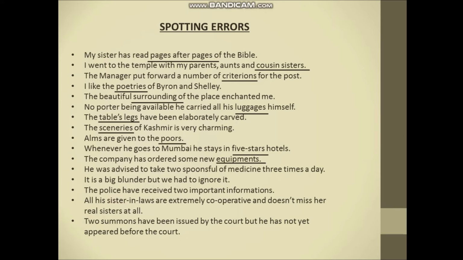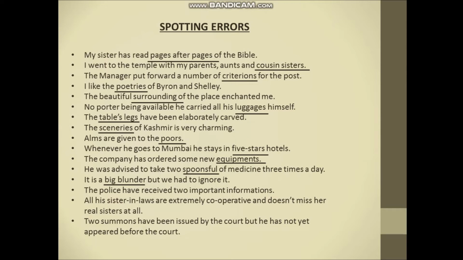Next, he was advised to take 2 spoonsful of medicines 3 times a day. Here, spoonsful is wrong. Spoonfuls is correct. So the correct statement is he was advised to take 2 spoonfuls of medicine 3 times a day. Next, it is a big blunder, but we had to ignore it. Here, big blunder makes this sentence a superfluous sentence. So blunder is enough for this sentence. So the correct sentence is it is a blunder, but we had to ignore it.